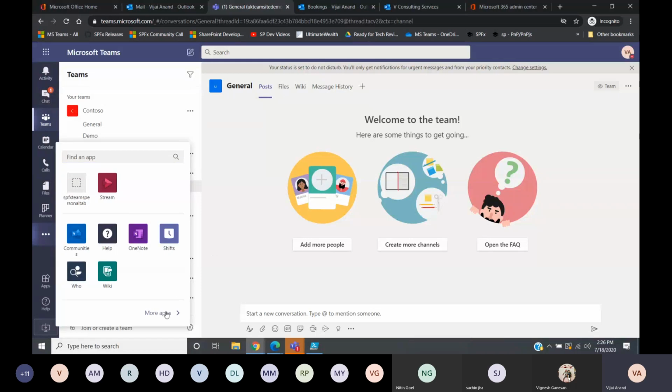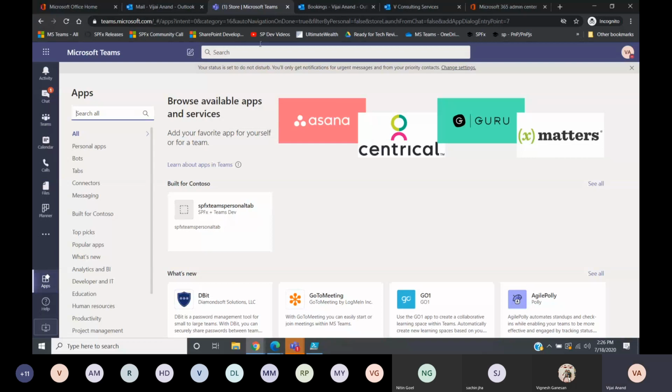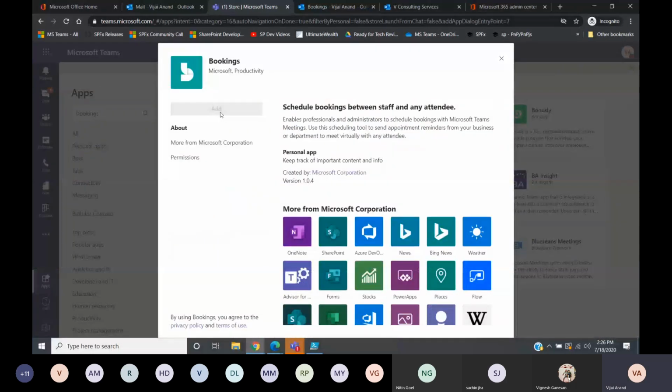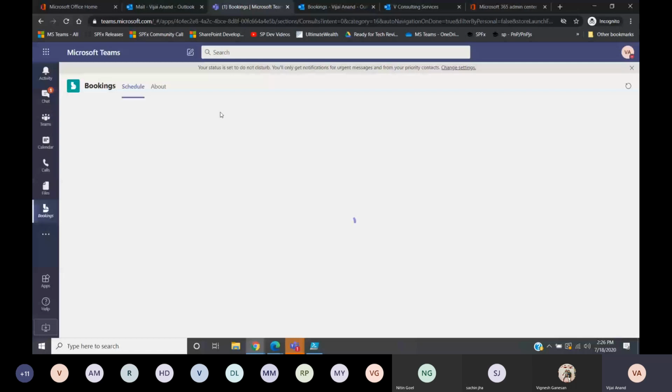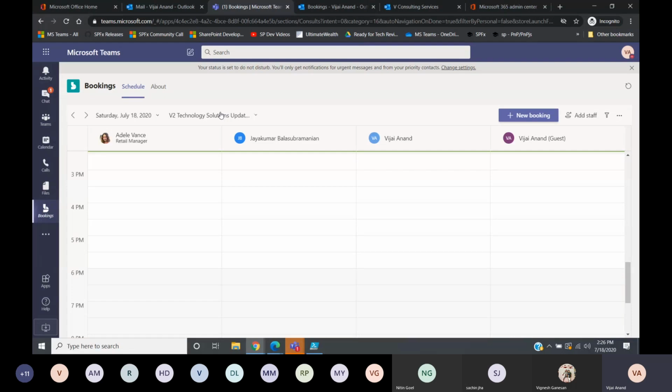I'll quickly click on More apps, and then I'll search for Bookings, add this one and click on Add. It takes a few seconds to load. You will not have exactly the same thing that you saw from the browser. Certain information will not be available, but this is mainly a booking calendar where you can manage all your bookings or appointments and see them.